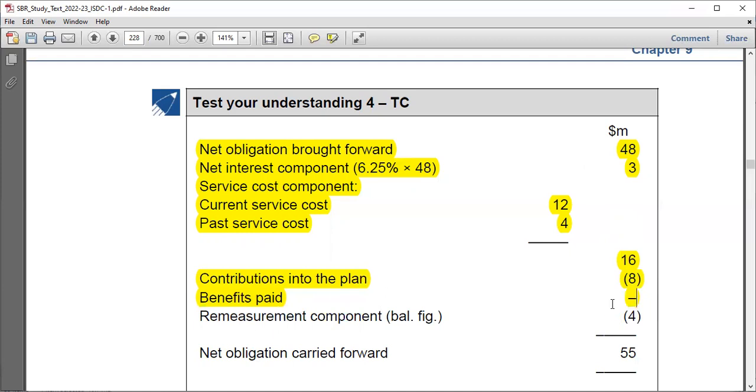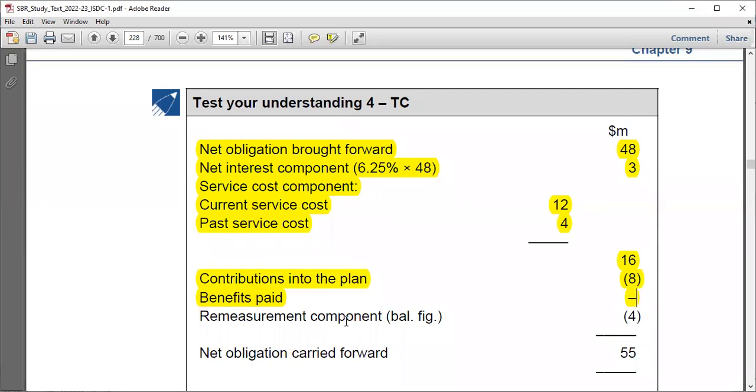Okay. And then after this, you will have to obtain the carrying amount. 3 plus 16 equals 19. 19 minus 8 equals 11, right? 11 plus 48 equals 59. So, all right, maybe let's do this. 48 plus 3 is 51, plus 16 is 67, minus 8, it is 59. So the carrying amount is equal to 59. I think in an exam, you could have just written 59 here first.